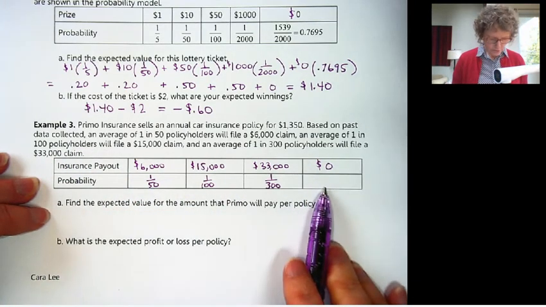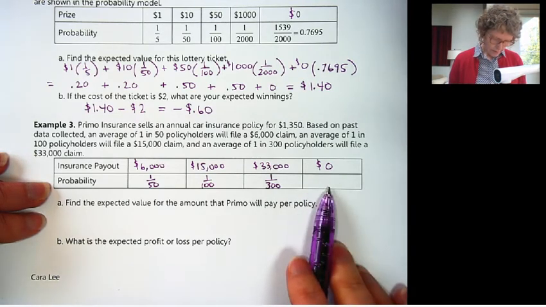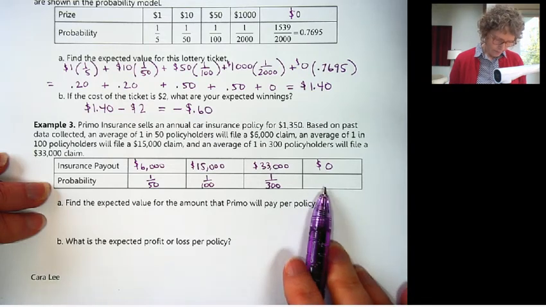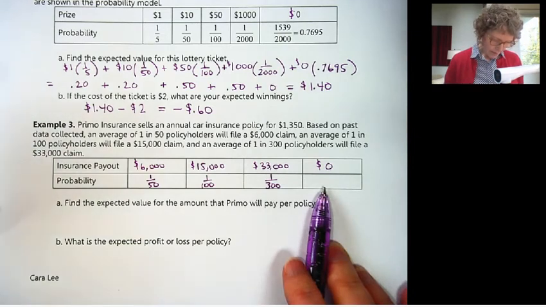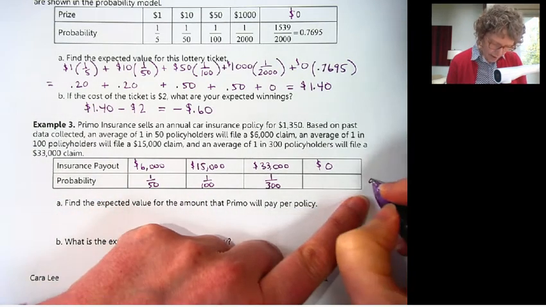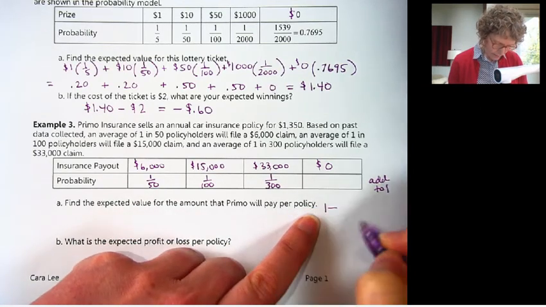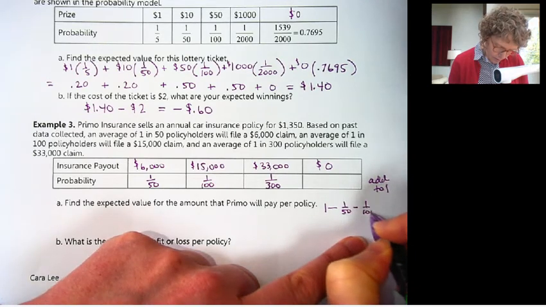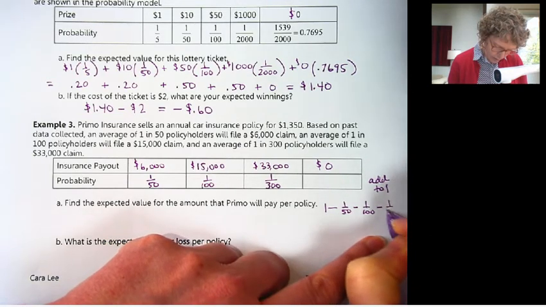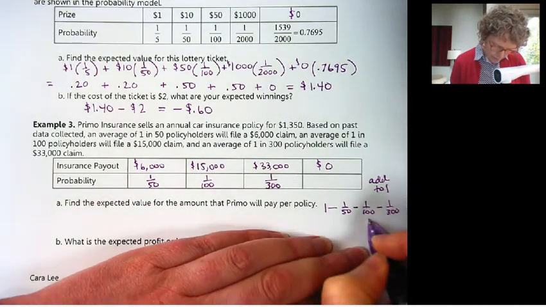Okay, so the first thing with our probability model is we need to find this number. We need to figure out what's the chance of getting 0. What's the chance that a customer will not file a claim? Well, we know that these all have to add to 1. So what we can do is do 1 minus 1/50th minus 1/100th minus 1/300th. And that will give us this value here.